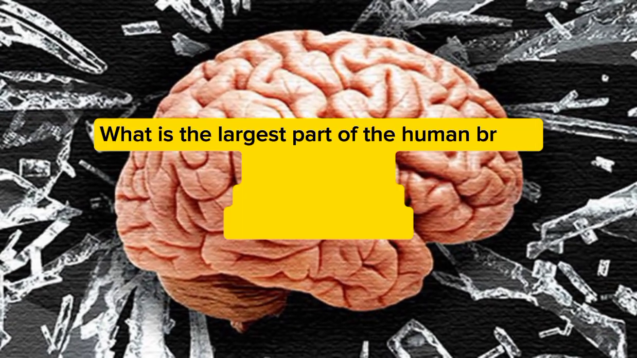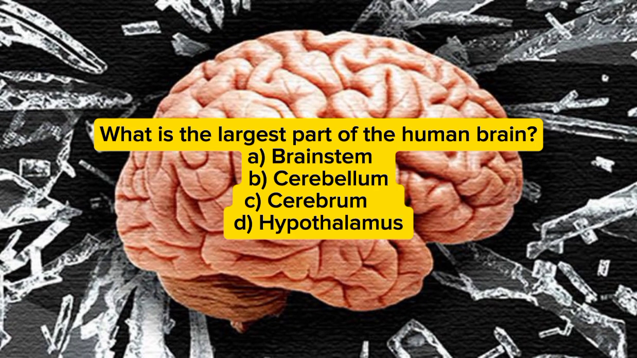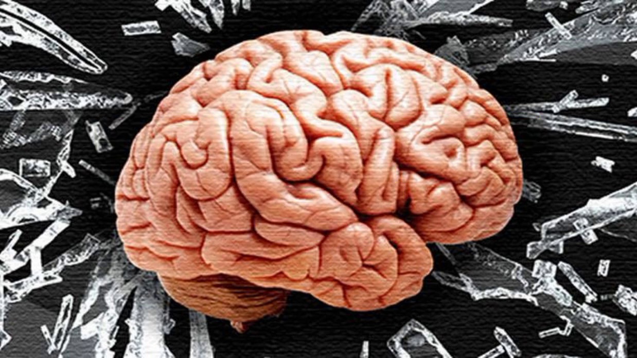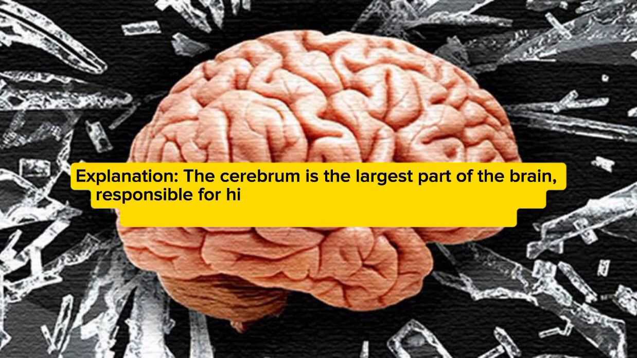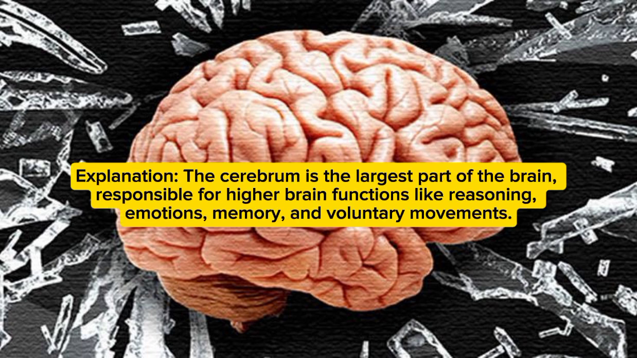What is the largest part of the human brain? A. Brainstem, B. Cerebellum, C. Cerebrum, D. Hypothalamus. Answer: C. Cerebrum. Explanation: the cerebrum is the largest part of the brain, responsible for higher brain functions like reasoning, emotions, memory, and voluntary movements.